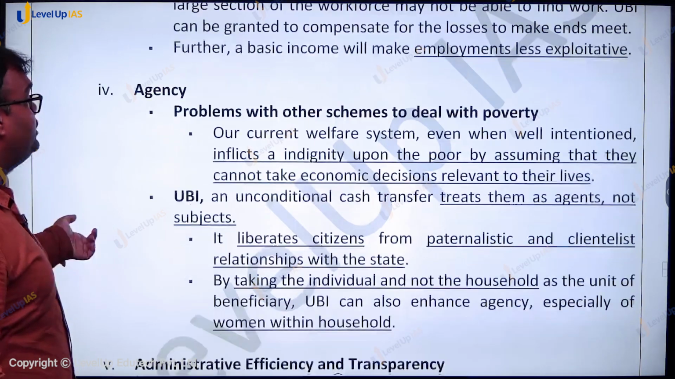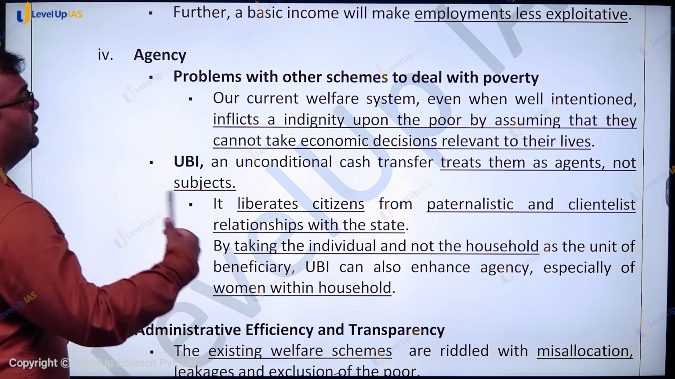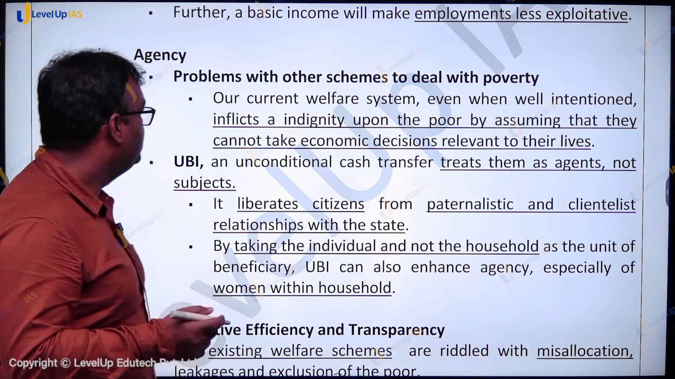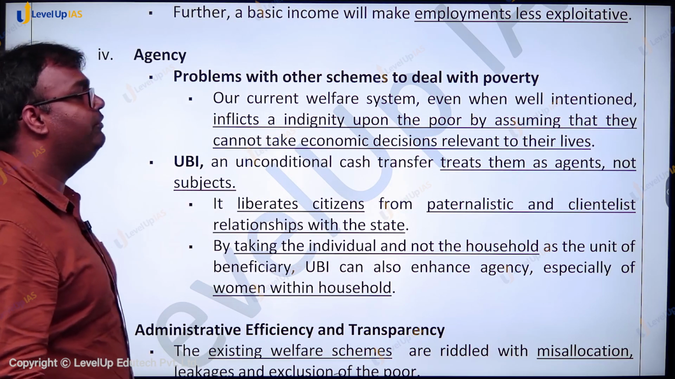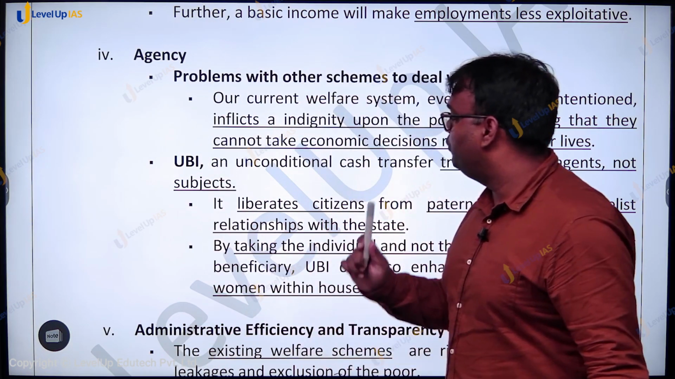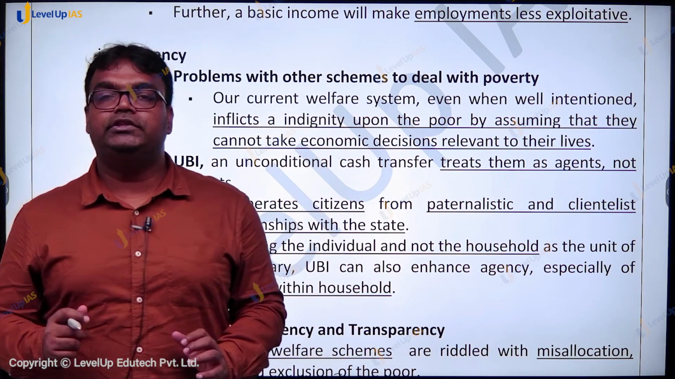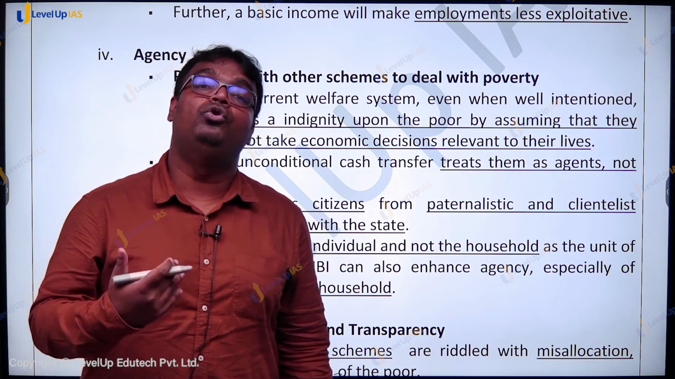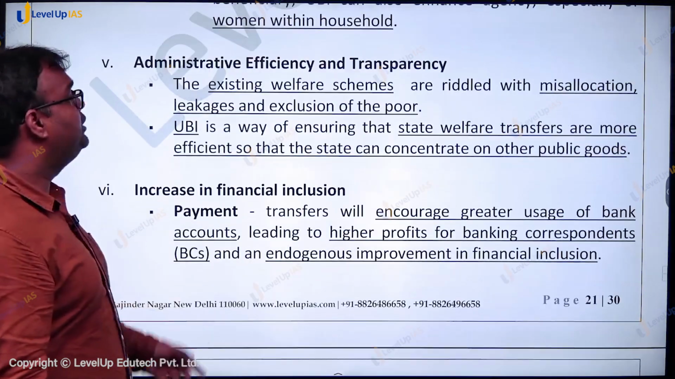Then universal basic income is also important because there are some problems with the current system. The current system of schemes and programs inflicts an indignity upon the poor by assuming that they cannot take economic decisions relevant to their lives. In case of universal basic income, we also provide what is called an agency. It liberates a poor person. It gives him the decision making power. It gives that person the responsibility to decide how and in what possible ways the money would be spent. Then it can also promote administrative efficiency and transparency.